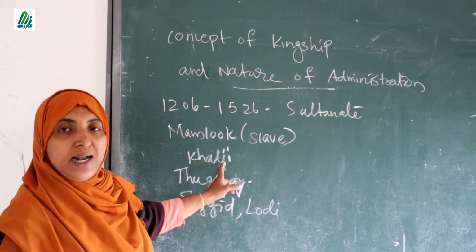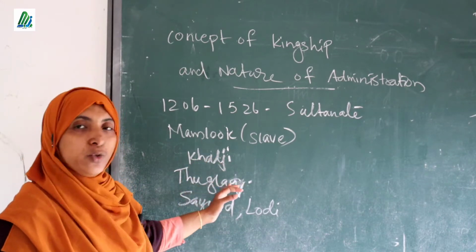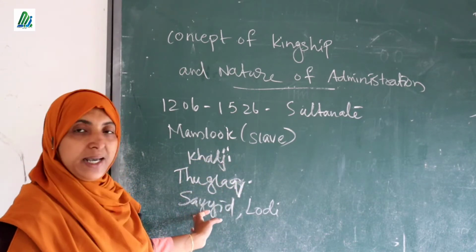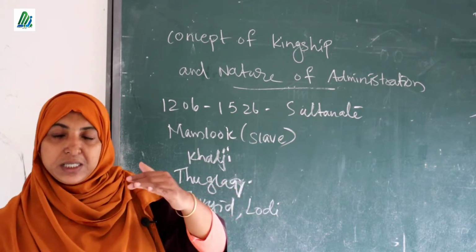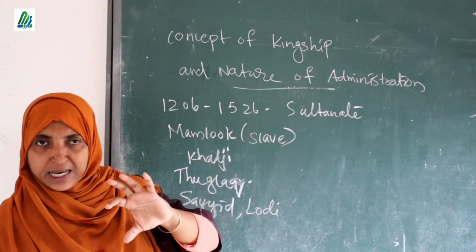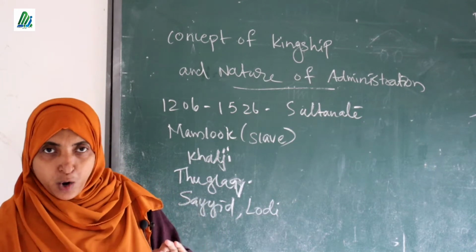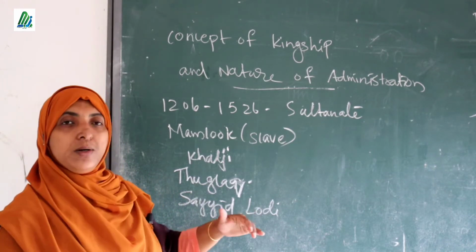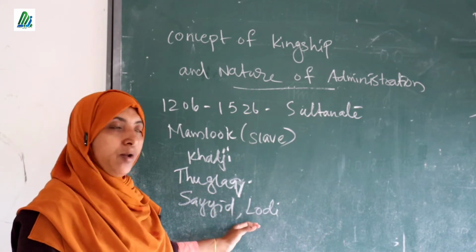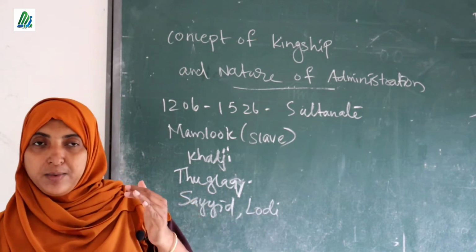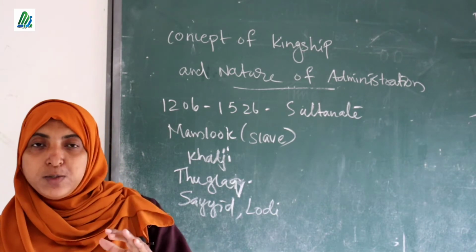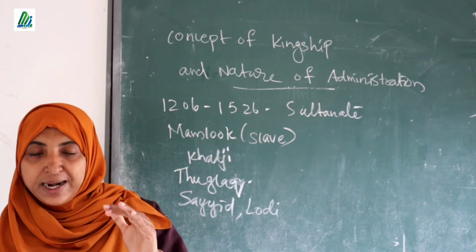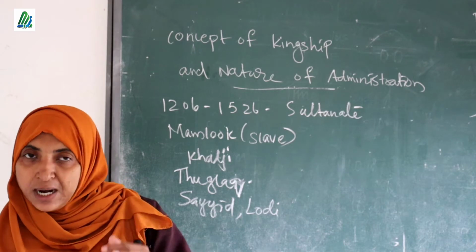First one, Mamluk dynasty, the slave dynasty. The next one, Khalji dynasty. The next one, Tughlaq dynasty. And the next one, Sayyid. And the last Sultanate dynasty was that of Ibrahim Lodi, known as the Lodi dynasty. After that, with the defeat of Ibrahim Lodi by the famous Mughal Emperor Babur, the Sultanate period came to an end. All these points we studied in our previous classes.